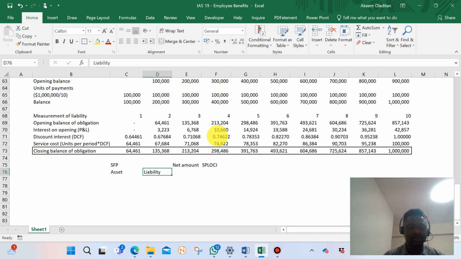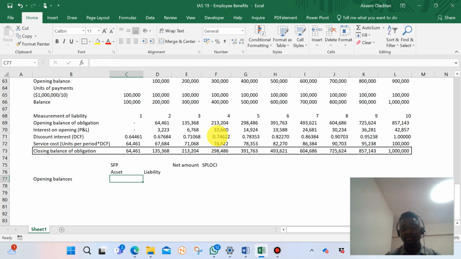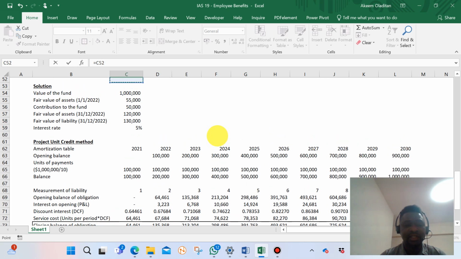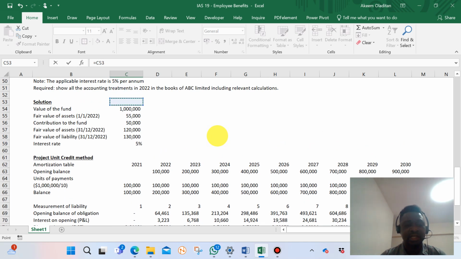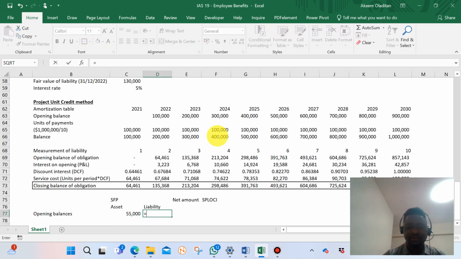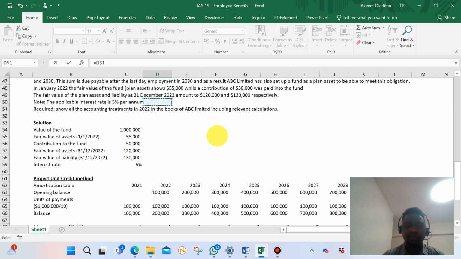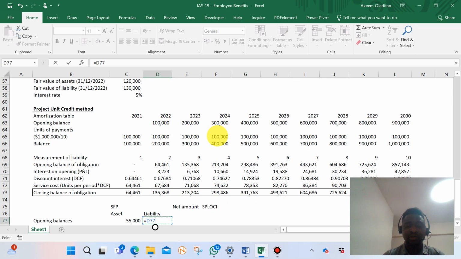So what are our opening balances for both assets and liabilities? The question has given us the opening balance of assets, which is the fair value of the asset, 55,000. Do we have an opening balance of liability in the question? No, we don't. So we assume, because this is 2022 that we're trying to do, our opening balance in 2022 is this 64,461.